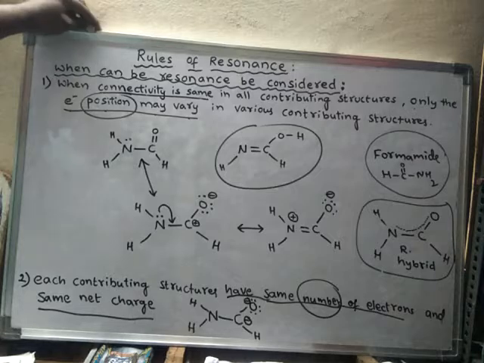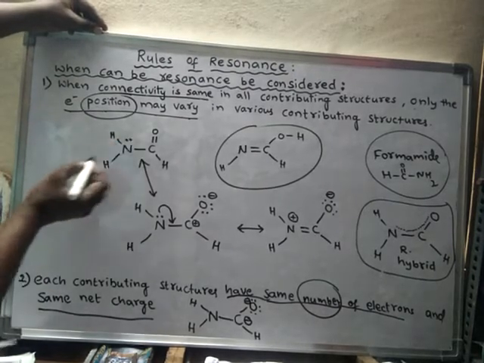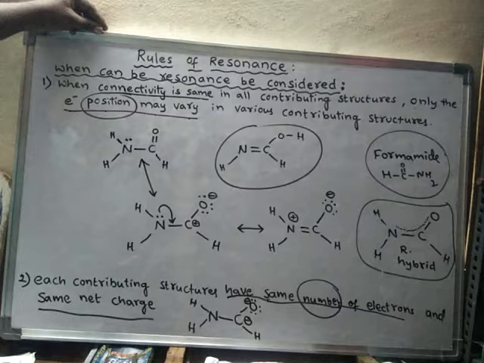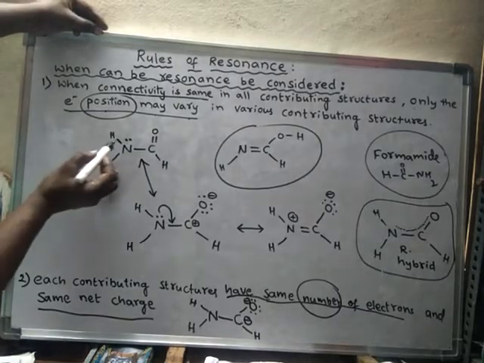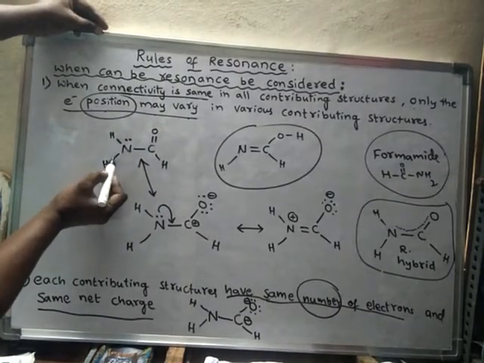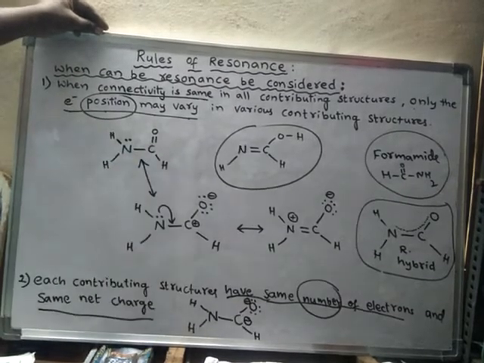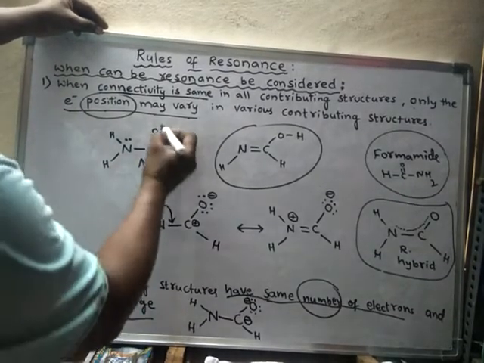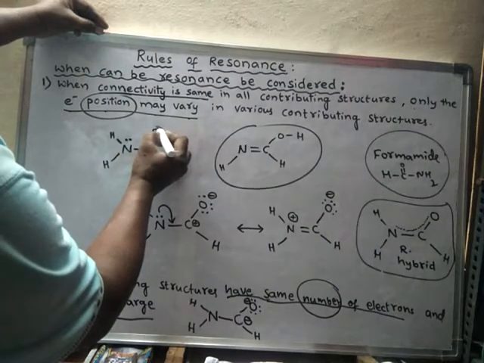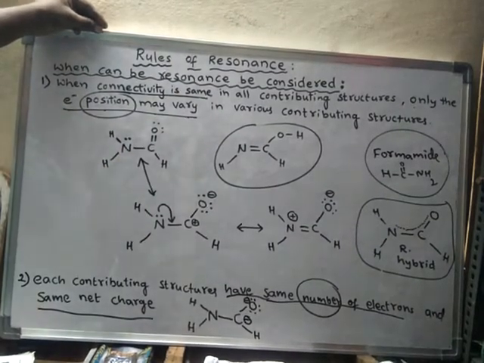For example, if you consider this molecule, the number of electrons, particularly valence electrons: how many valence electrons are there in this molecule? 1, 2, 3, 4, 5, 6, 7, 8, 9, 10, 11, 12, 13, 14, and even oxygen, 15, 16, 17, 18. Eighteen valence electrons are there.